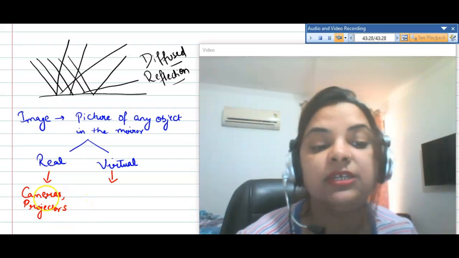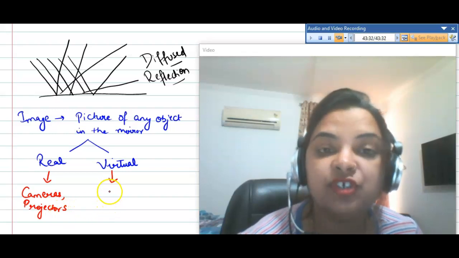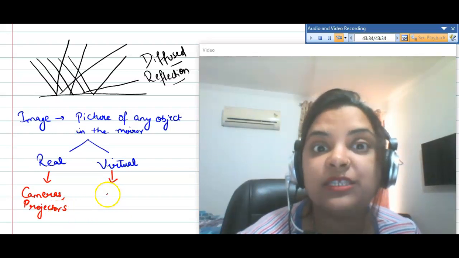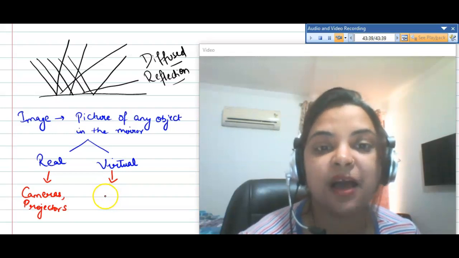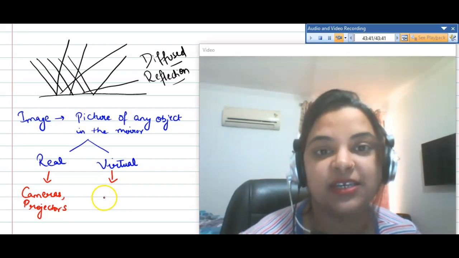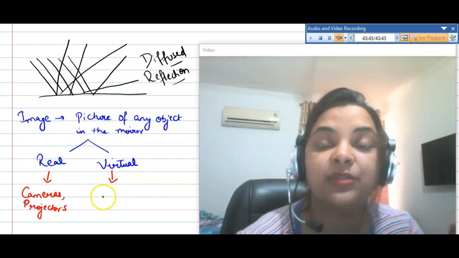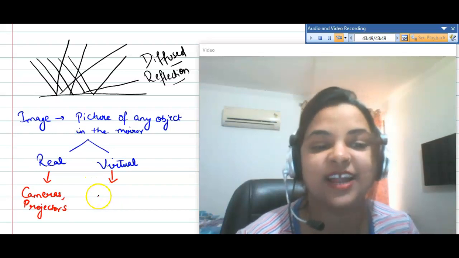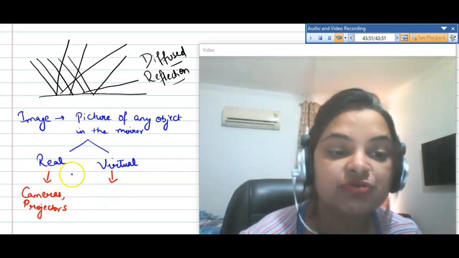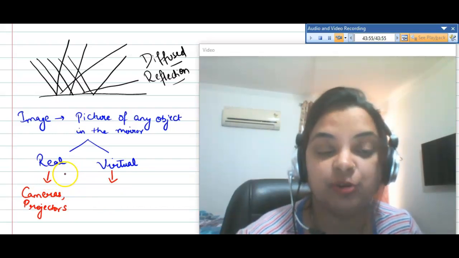So these are the real examples of real image. And virtual image, when you see your face in the mirror, this is the best example of virtual image, right? So these are the real life examples which will actually be helpful for you to understand these concepts. Now we will study more about real and virtual image.